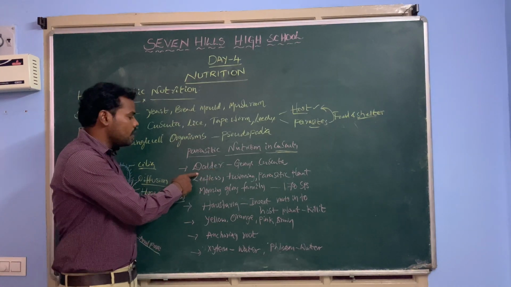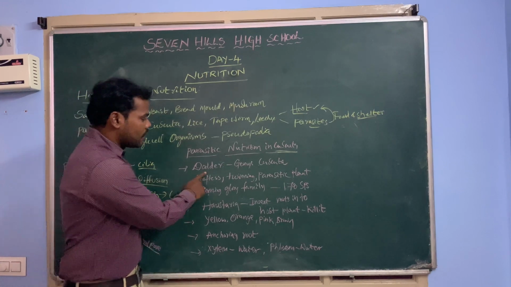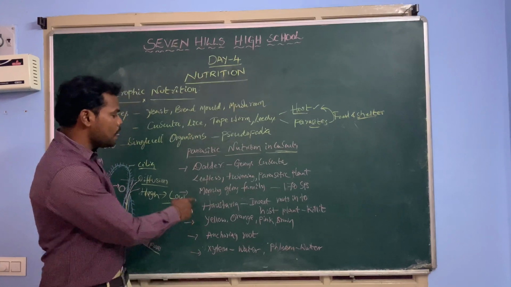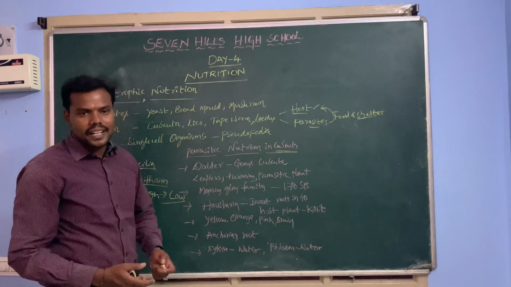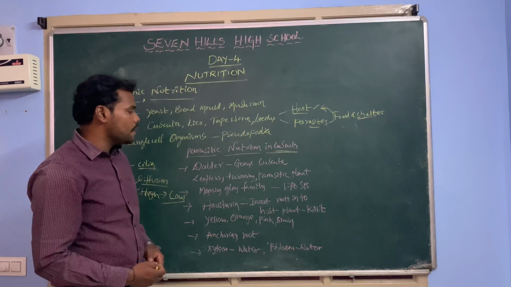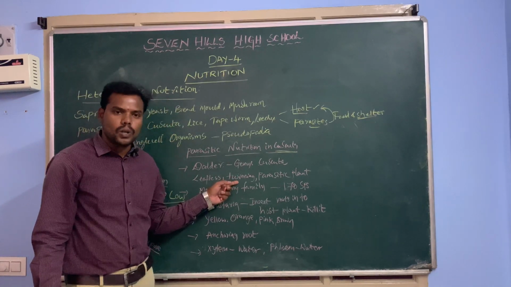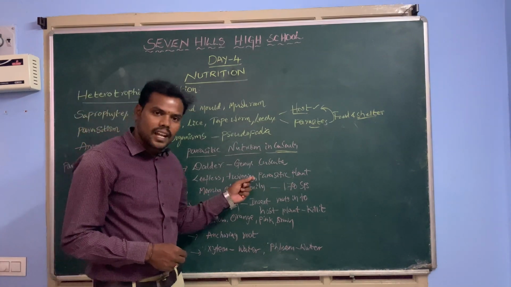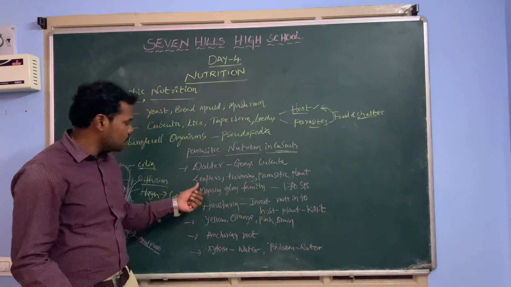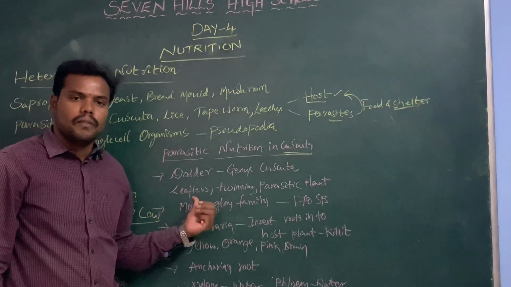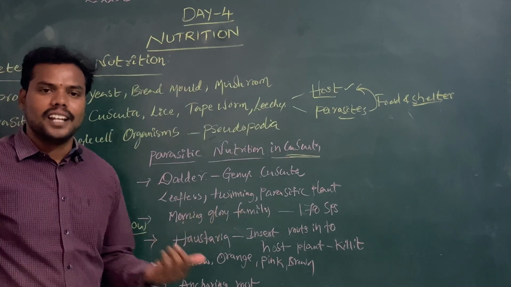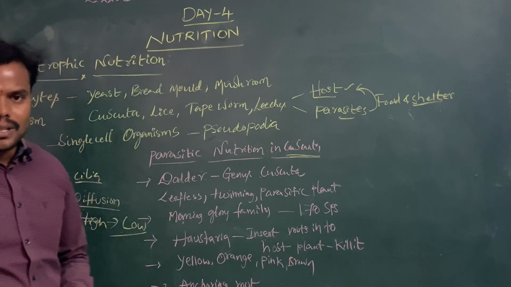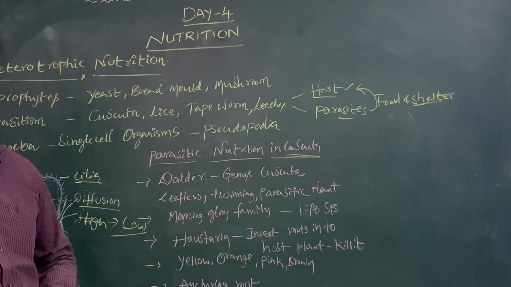Cuscuta is commonly called dodder. This dodder plant belongs to the genus Cuscuta, and it is a leafless plant. That means it does not have leaves. At the same time it is twining around the host plant. That means it spirals around the host plant, and it is a parasitic plant. Why? Because it is a leafless plant. Since it does not have leaves, it is unable to perform photosynthesis and unable to prepare its own food material, so it depends on others for its food material.